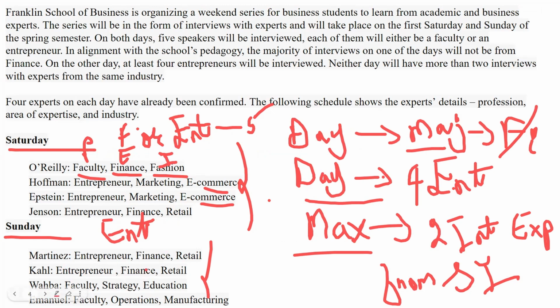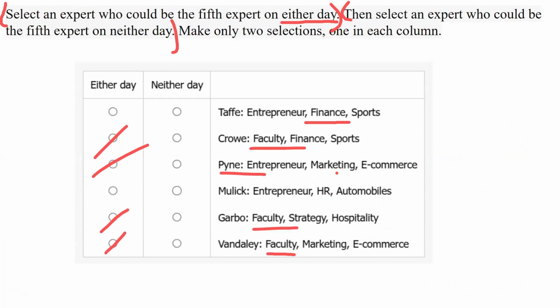At least on Sunday we'll have 3 finance, and even on Saturday, yes, we have 3 finance. It will become 3 finance. So we cannot have that. So Taffy is gone. So what is the answer? Obviously Mulek. So Mulek is a person who could come on either day. Okay, that solves the first part.